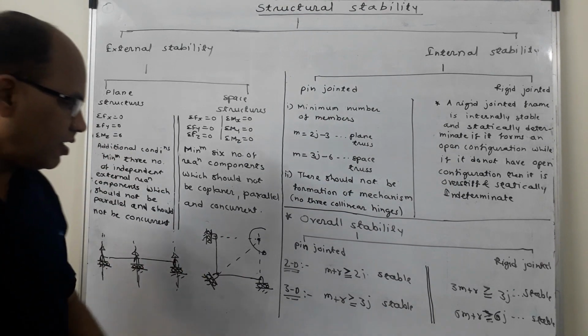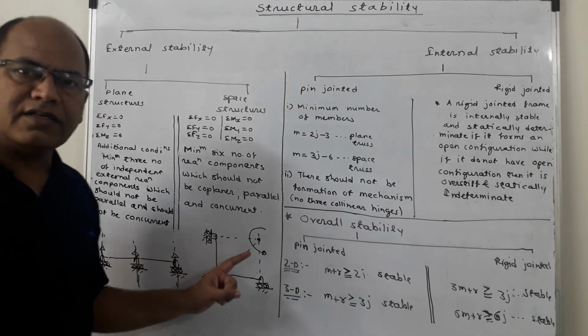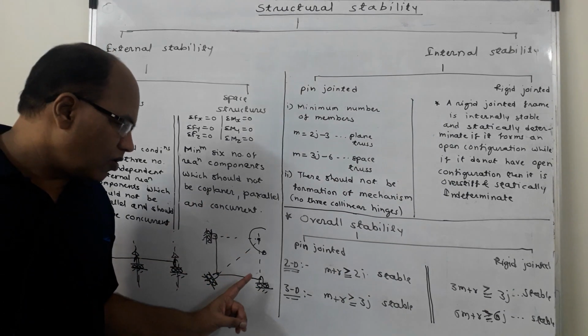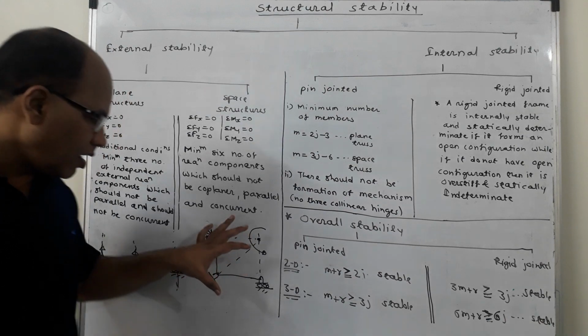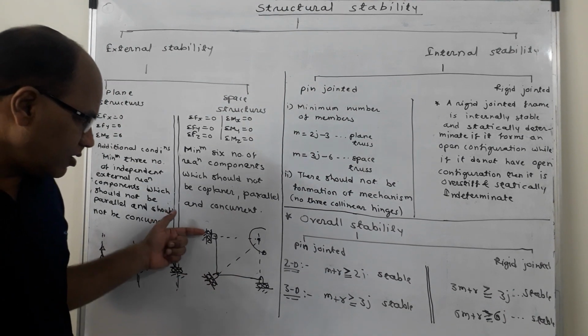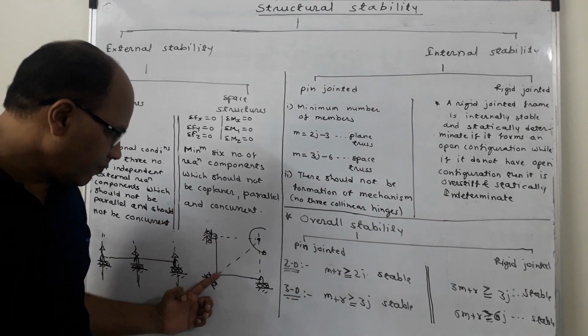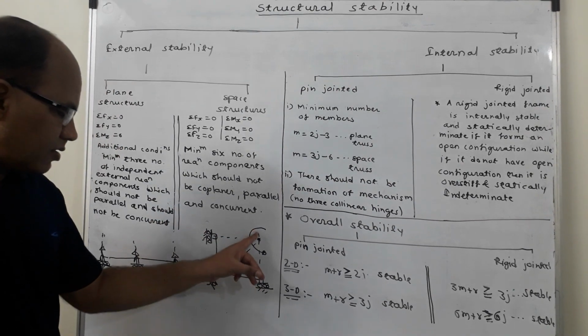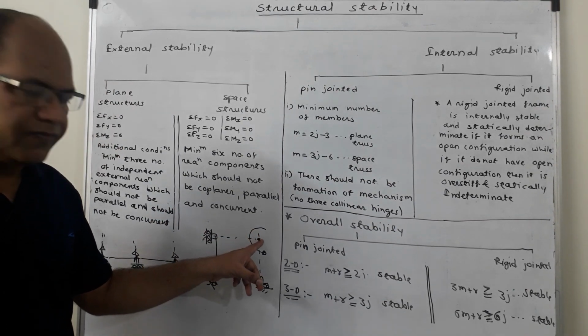The second necessary condition is that the reactions provided should not be concurrent. Now here I have considered a structure in which 3 supports are there. The reactions provided are acting like this, and you can see that all these reactions are passing through this point.